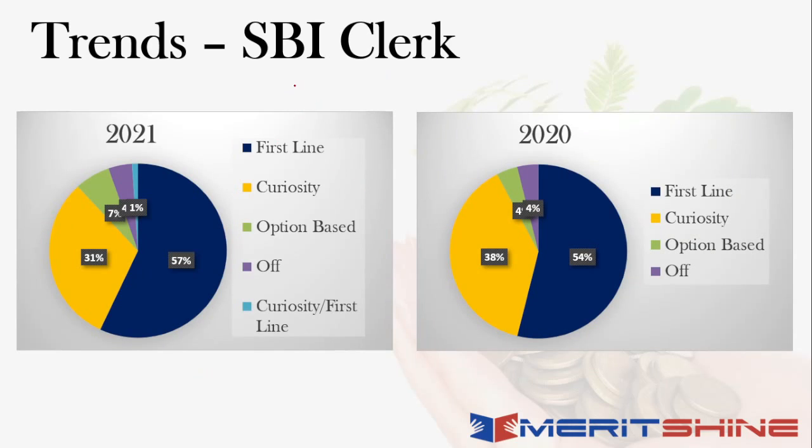For example, when I talk about the SBI clerk as a comparison in terms of what was there in 2020 vis-a-vis what is there in 2021. So let me first explain to you what are the different segments that you see over here, right? So when I say first line, it means that if you just read the headline of that particular news, that was good enough, you would have been able to answer the question, right? Now when I say curiosity, it means that you will have to go a little bit into depth.